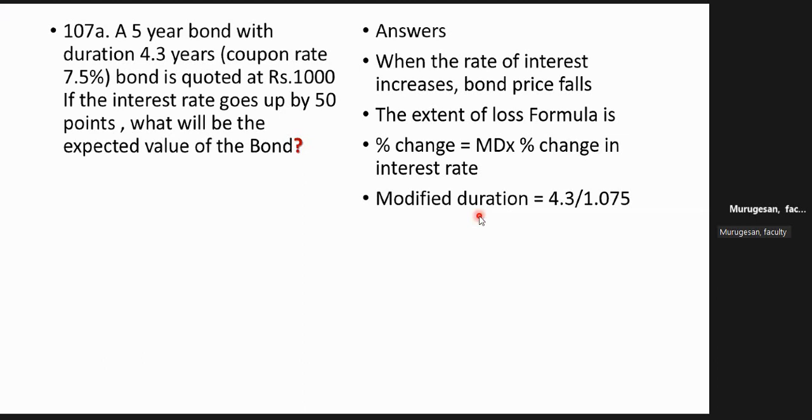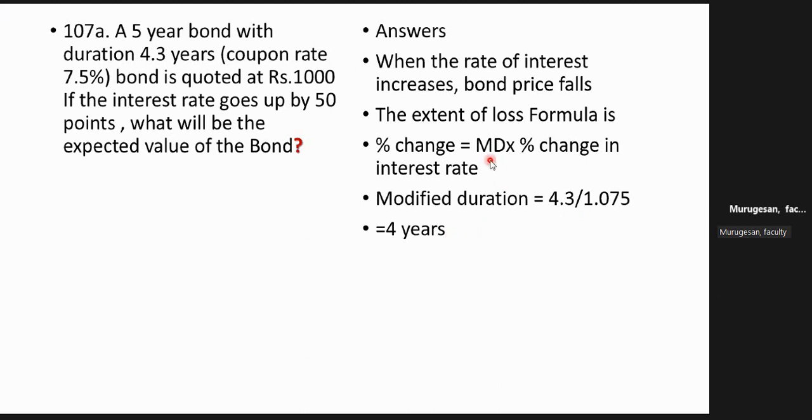So we have discussed how to find the duration of a bond. Now the duration is given. How do we go from duration to modified duration? Modified duration is the duration divided by 1 plus R. R is 7.5%, which is 0.075. So 4.3 divided by 1.075 gives a modified duration of exactly 4 years.